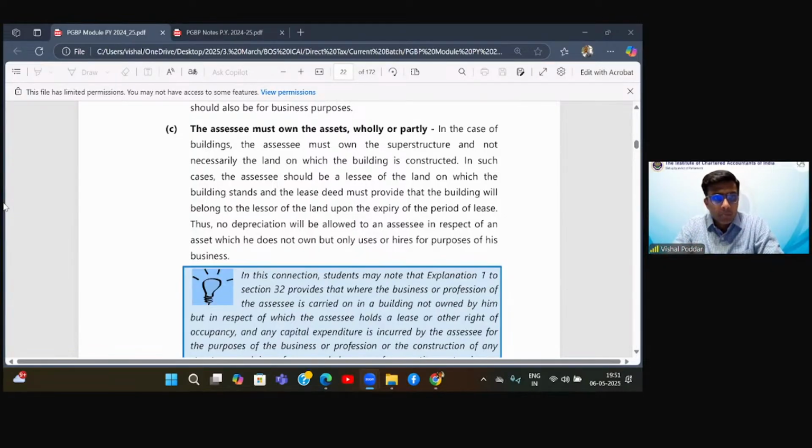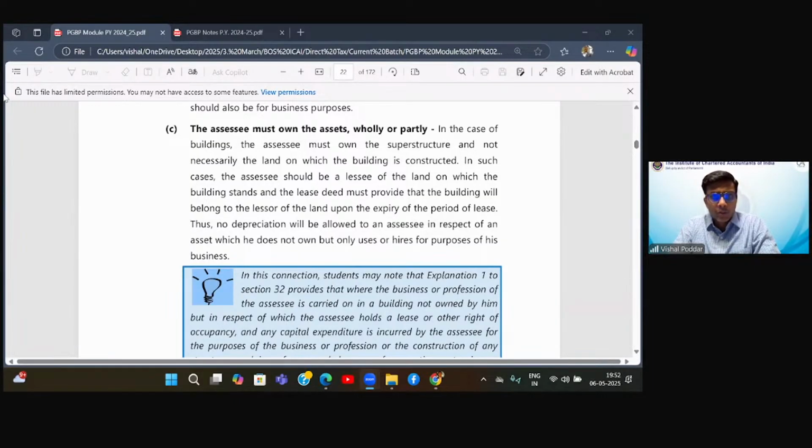Sir, in 43B, conversion of interest into loan, clause (d)(a), is not covered. Okay, so that is okay, na? See, please understand, beta. If you are saying that it is not covered in your module, I have already mentioned that all sections are not covered here. They will be adding a few sections at a later stage, maybe at Finals.